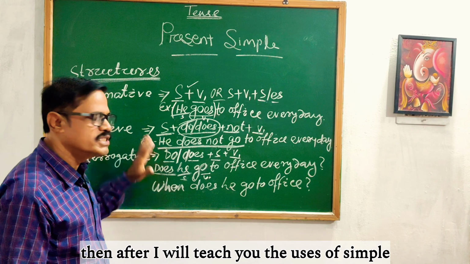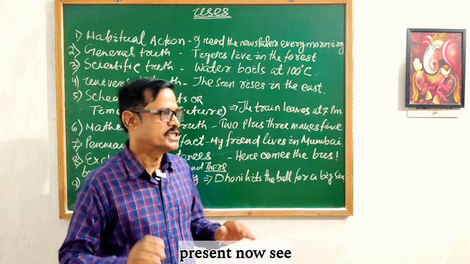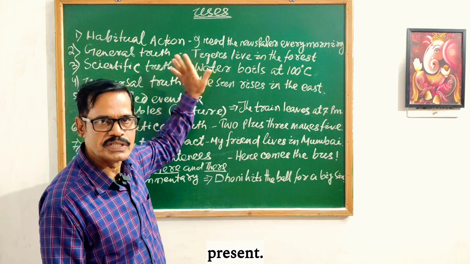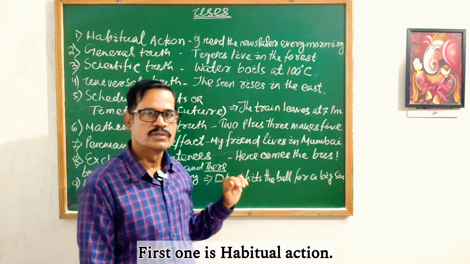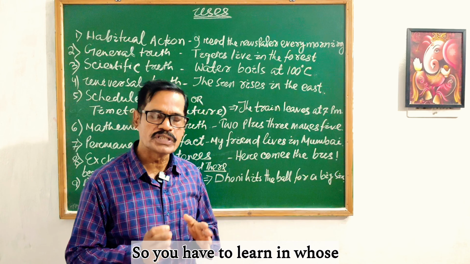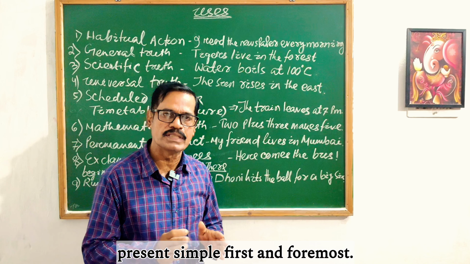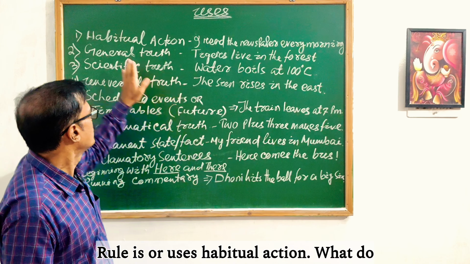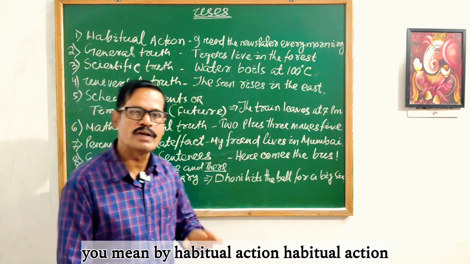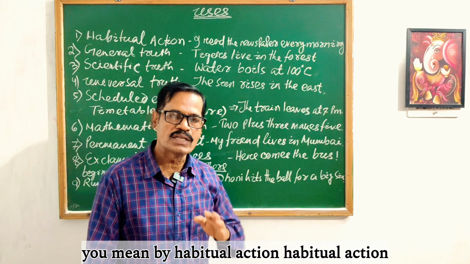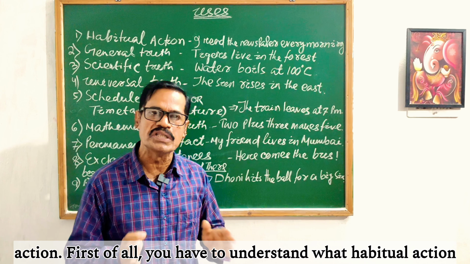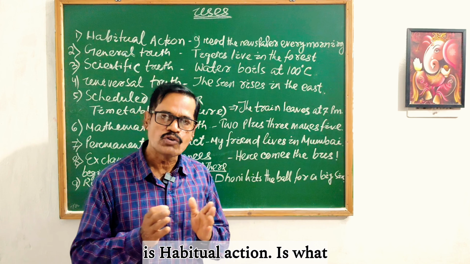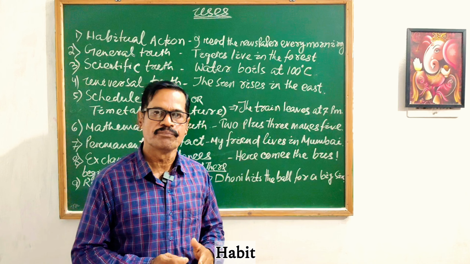Then I will teach you the uses of simple present. Now see, these are the uses of simple present. The first one is habitual action. So you have to learn in which situation you have to use the present simple form. The first and foremost use is habitual action. What do you mean by habitual action? Habitual action means what we do regularly or habitually, just like a daily routine. First of all, you have to understand what habitual action is.